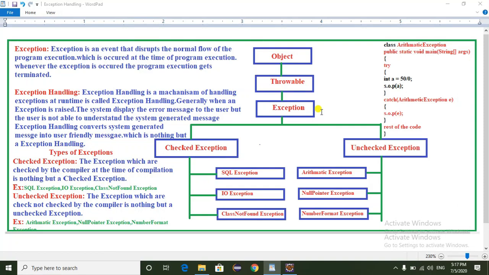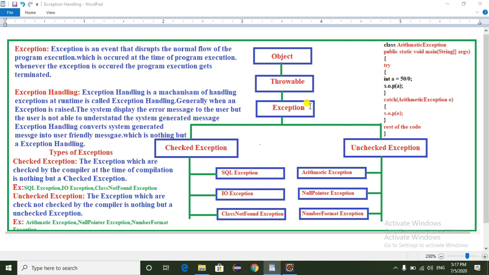Hello everyone. Today I am going to explain what is exception, how to handle the exception in Java, and what are the types of exceptions in Java. So first I am going to explain the hierarchy of exception. Exception is the subclass of Throwable. Throwable is the subclass of Object class.